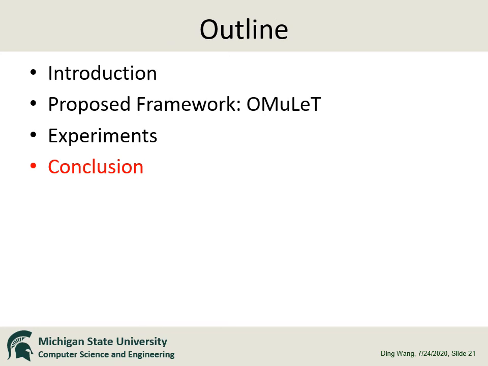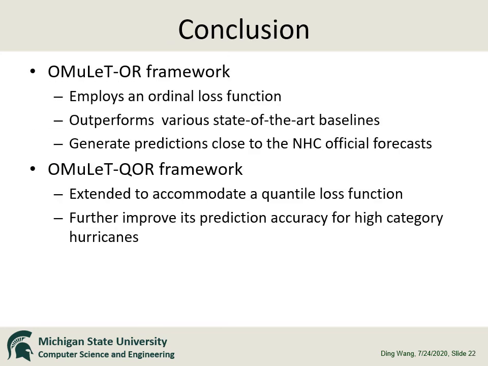Let me give our conclusions. In this paper, we present a framework called Omulate OR for online multi-lead time hurricane category predictions. Our framework employs an ordinal loss function to handle the category data. Experimental results show that Omulate OR outperforms various state-of-the-art online learning methods. In addition, the Omulate OR framework can also be extended to accommodate a quantile loss function to further improve its prediction accuracy for high-category hurricanes.